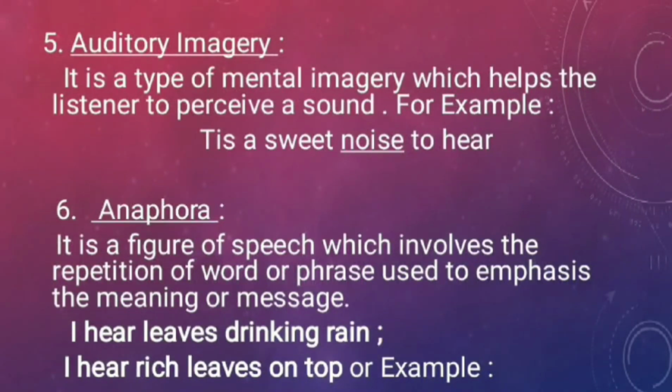Number 5, auditory imagery. It is a type of mental imagery which helps the listener to perceive a sound. And how are we going to perceive a sound? As far as the definition of imagery is concerned, a picture is created in our mind, something which is not real, but we are going to see it because mental imagery is there, we are going to perceive.